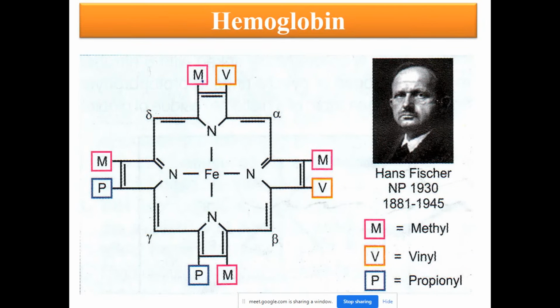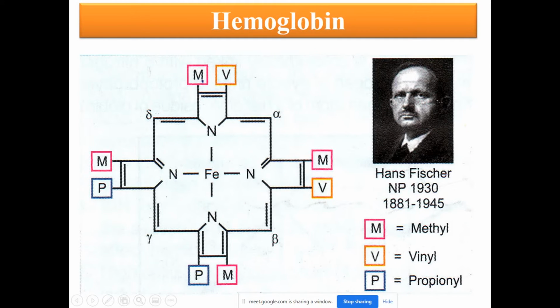And on the pyrrole rings 1, 2, 3 and 4, you can see pyrrole ring number 1 is having M and V. Pyrrole ring 2 is also having M and V. Pyrrole ring 3 is having MP. Pyrrole ring 4 is having PM. So M for methyl, V for vinyl group, P for propionyl group.